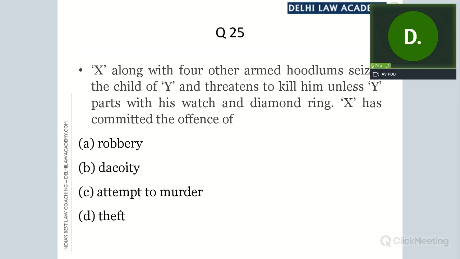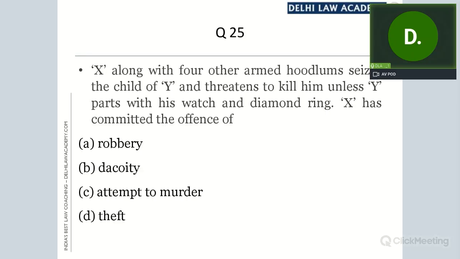We do not know what happened thereafter, whether Y actually handed over his watch and diamond ring to X or not. Maybe Y was brave enough and he did not part with his watch and diamond ring. If Y did not actually deliver his watch and diamond ring to X, it will not amount to extortion.